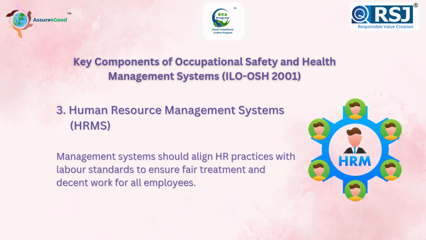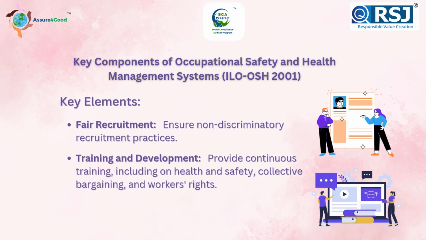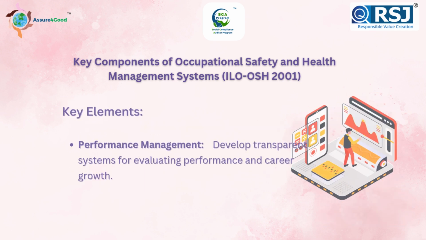3. Human Resource Management Systems, HRMS. Management systems should align HR practices with labor standards to ensure fair treatment and decent work for all employees. Key elements: fair recruitment, ensure non-discriminatory recruitment practices. Training and development: provide continuous training, including on health and safety, collective bargaining, and workers' rights.